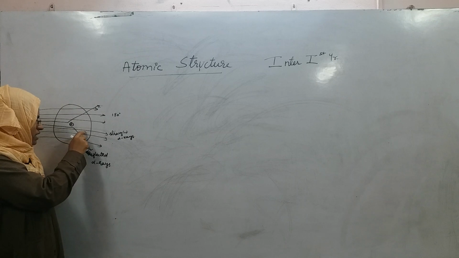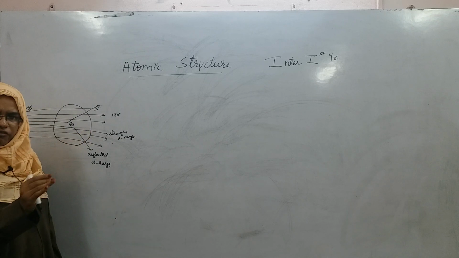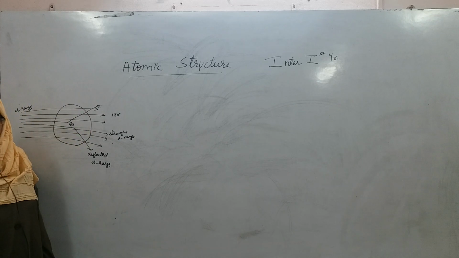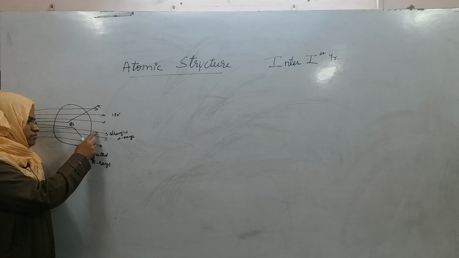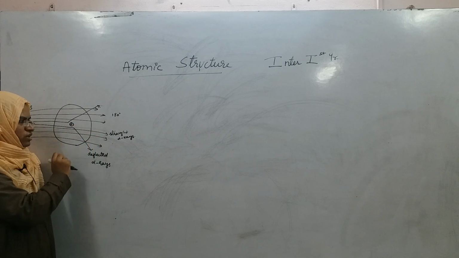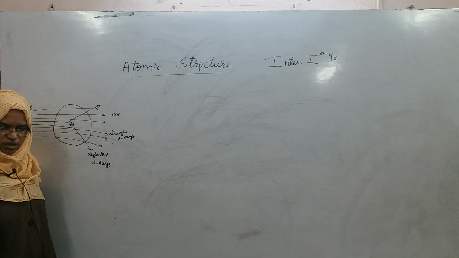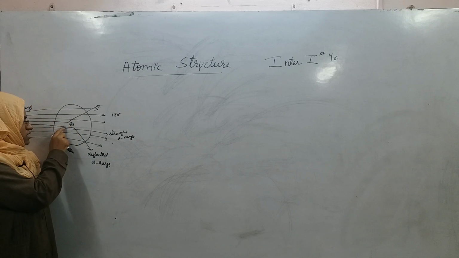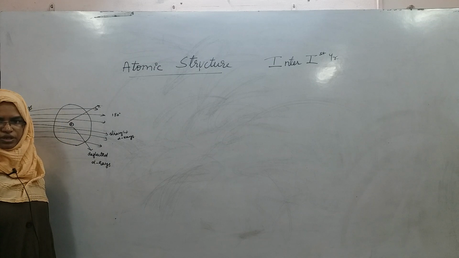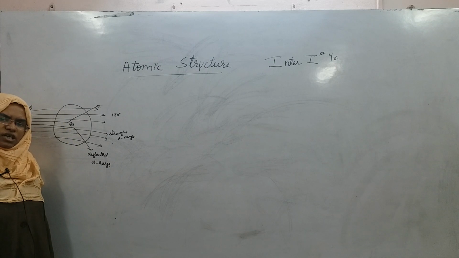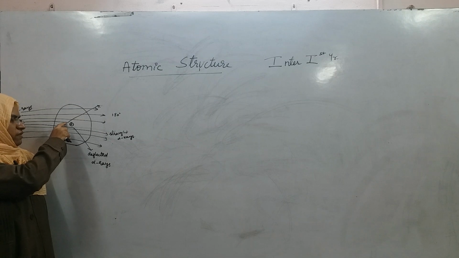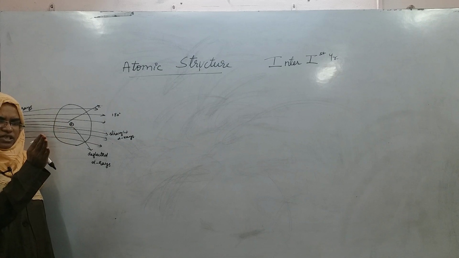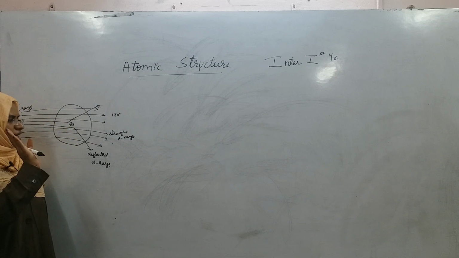No, they are a little away from the nucleus. So there is no repulsive force between these alpha rays and the nucleus. But this alpha ray which is near the nucleus, and this one also near the nucleus, show repulsion between positive alpha rays and the positive nucleus. That is why it is showing some deviation, right.